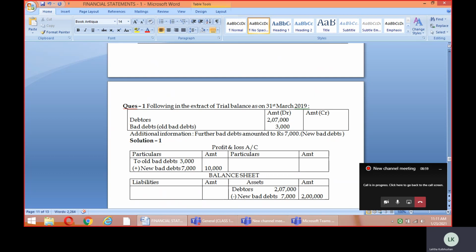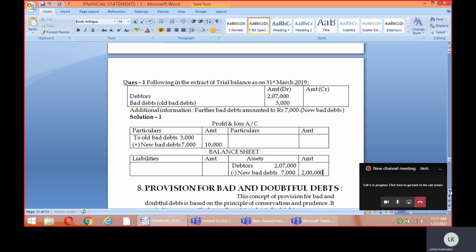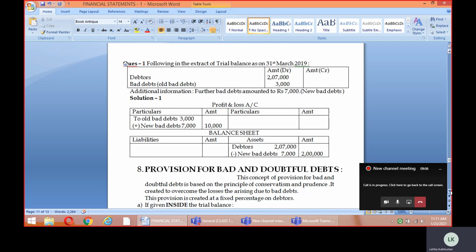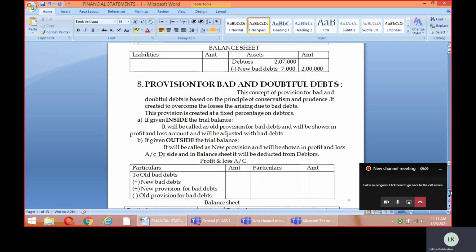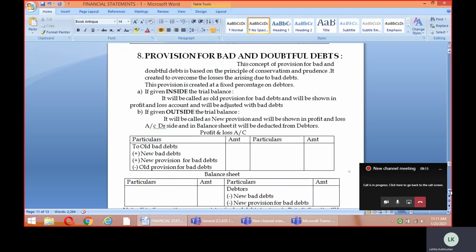Okay, so this is adjustment number 7. It's complete now. Now related to the same adjustment, we are going to discuss a new adjustment, and that's what we call the provision for bad and doubtful debts. So children, let's understand the concept of the provision for bad and doubtful debts.